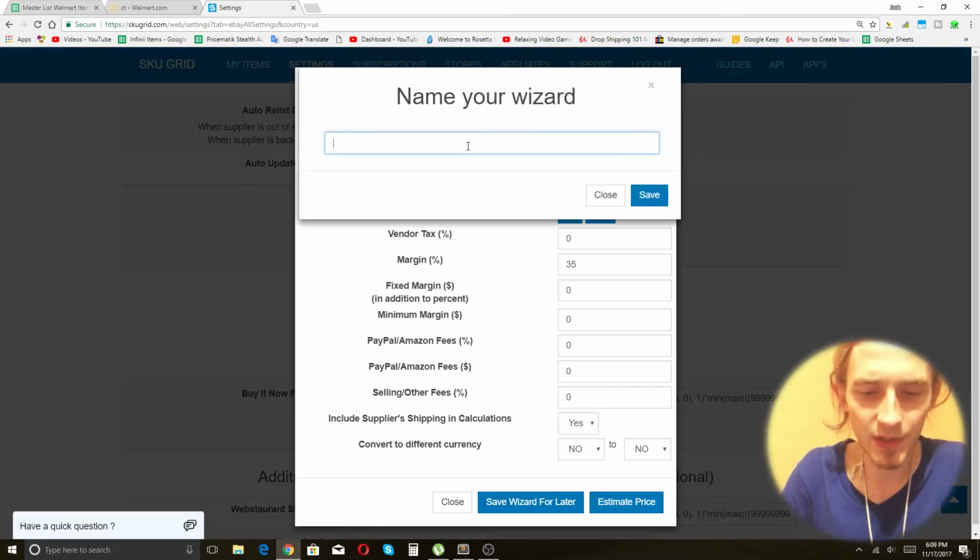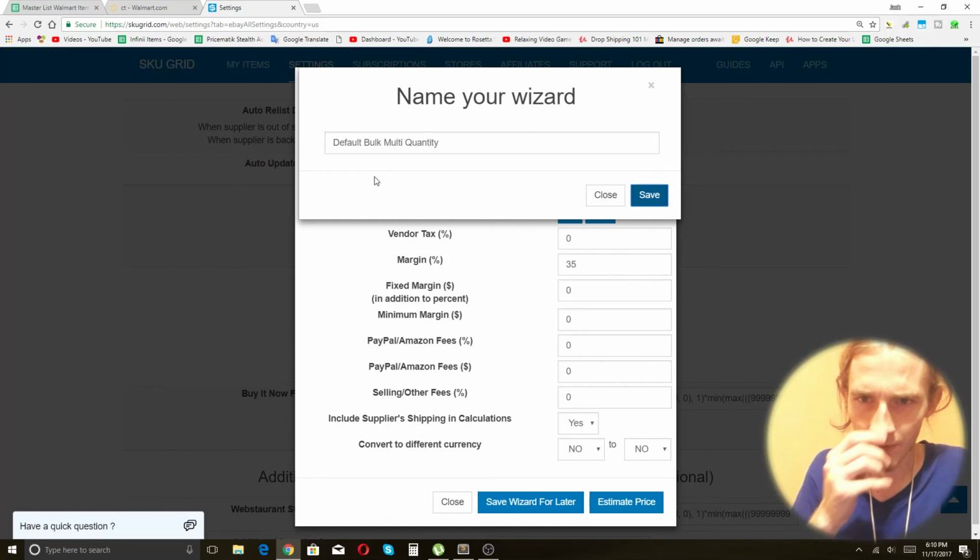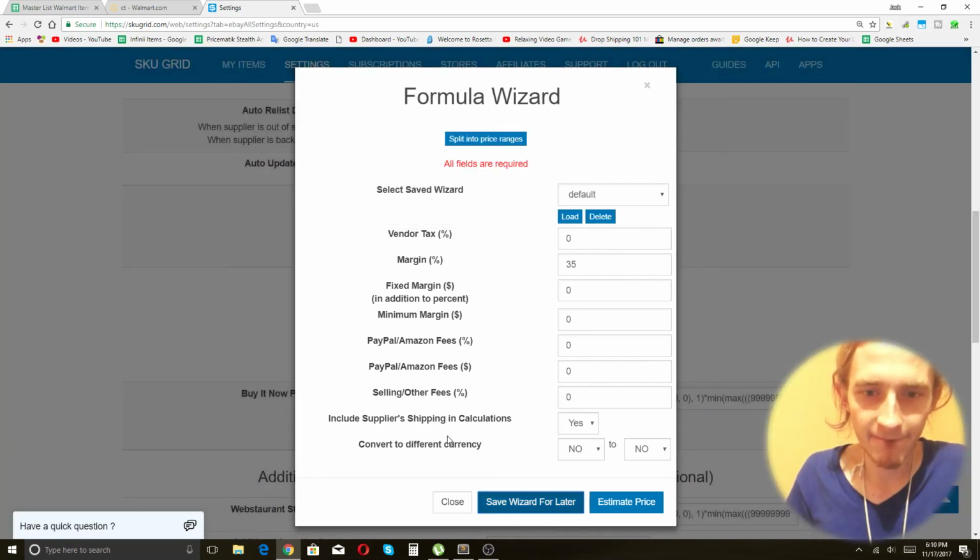And it is going to be called default bulk multi-quantity. Okay? Save. Go, go, go, go, go. All right, so now we can close this.